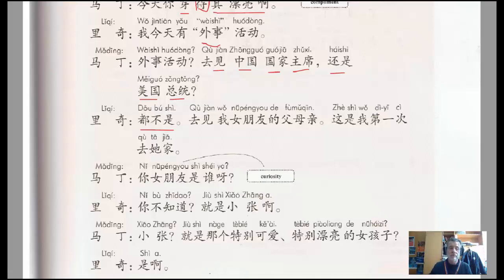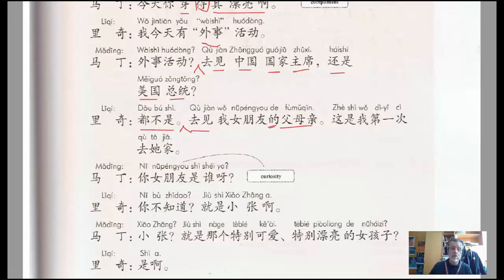And then he repeats the similar pattern to Ma Ding. 去见, I'm going to see, and you notice in both cases he leaves out the 我. Sorry, in the first case that should have been 你去见, in this case 我去见, but it's understood from the conversation, so that's fine. 去见我女朋友的父母亲, 父母亲. So I'm going to see the parents of, and there's my of, the parents of my girlfriend.